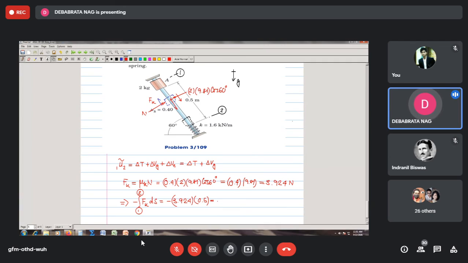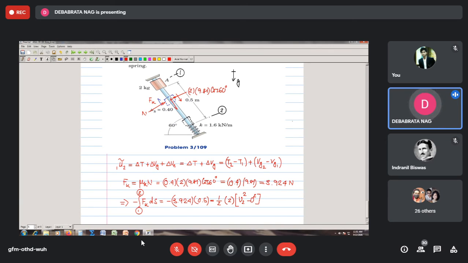And this must be equal to the change in kinetic energy. Okay, so change in kinetic energy will be what? It is half into 2 into V2 square, minus, originally the velocity was 0 at that position, so I say this is 0 square, correct? And then we have, this is the kinetic energy change, right? T2 minus T1, that means I can write it this way. I can say this is T2 minus T1 plus Vg2 minus Vg1.